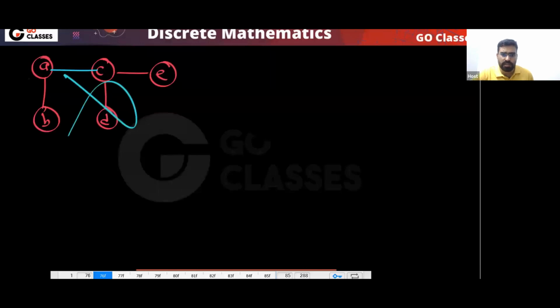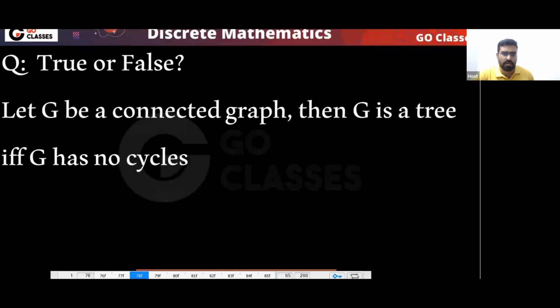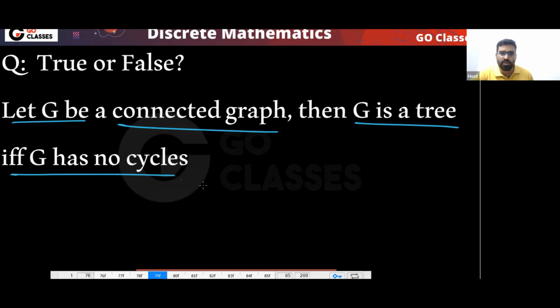Okay, so next, what about this question? G is a connected graph. Then G is a tree if and only if no cycles. So this statement is also true. This is the definition of a tree, because a tree is basically connected and has no cycles.